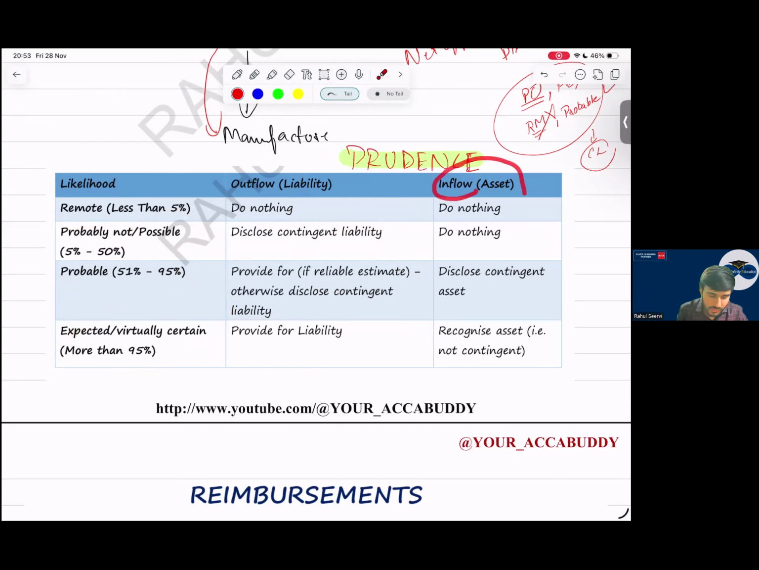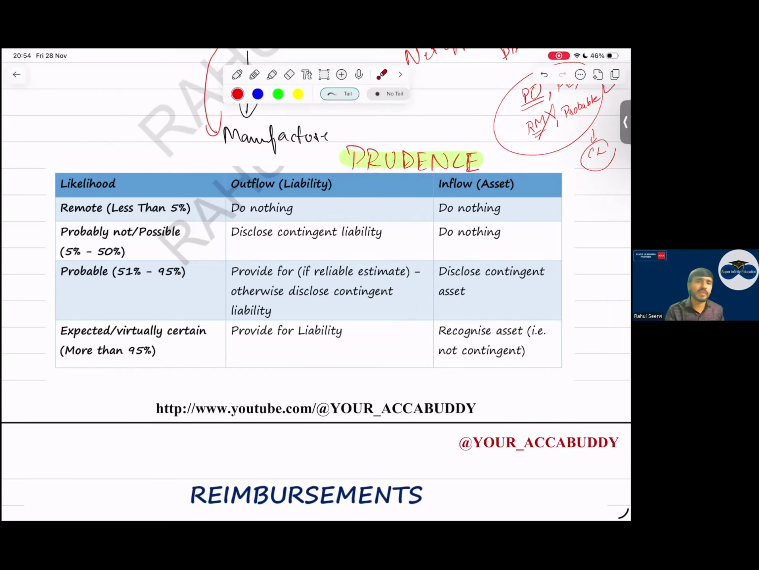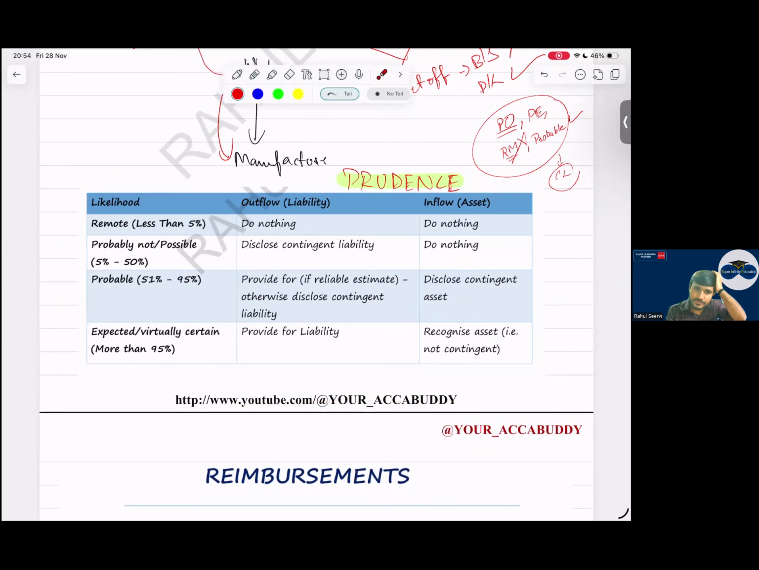Same case for inflow. If it is remote, do nothing. If it is possible, do nothing. If it is probable, then we disclose the contingent asset. Why? Because of the prudence concept. And if it is virtually certain that we will receive the money, I will record an asset. Simple. This is the table which you have to remember and think about a little bit.